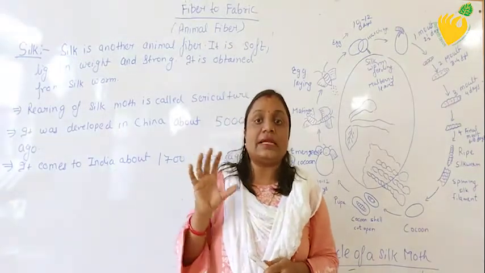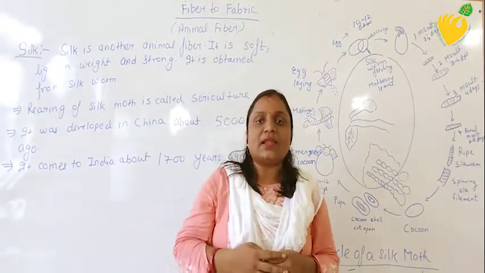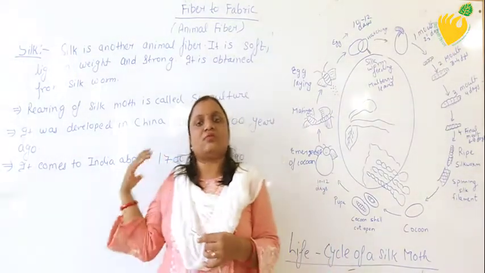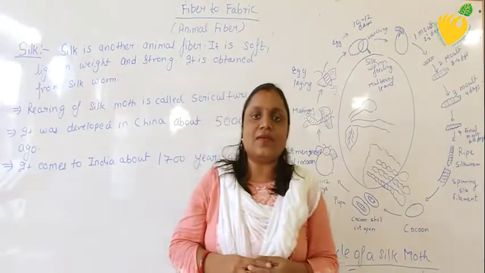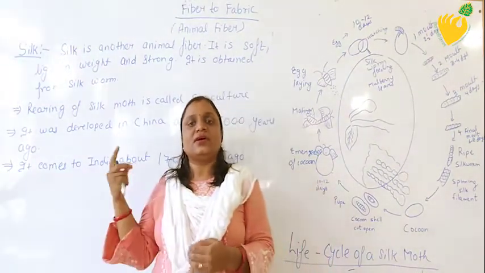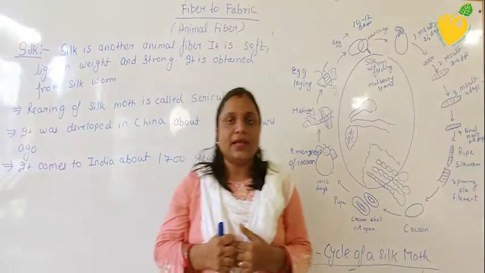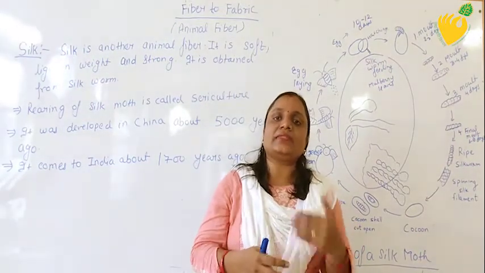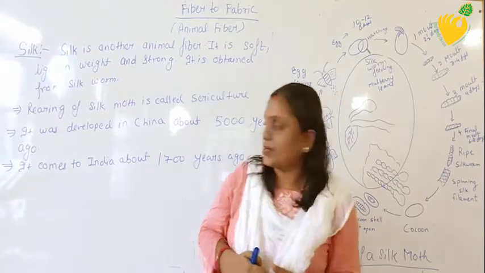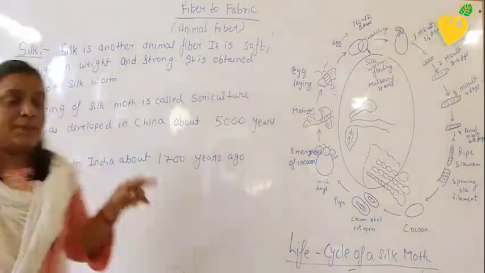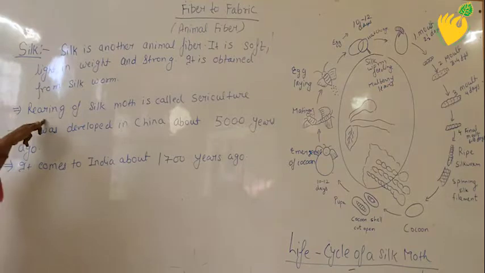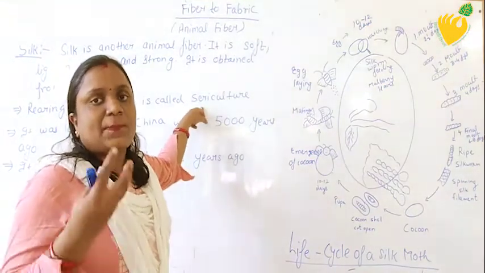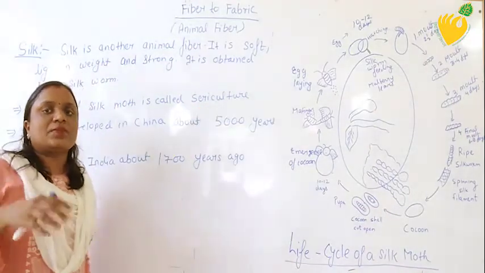Okay, because it is very costly, and somehow it is good as well as bad for nature. So I will tell you one by one how silk is obtained and the whole process for obtaining silk fiber from the silk moth. The production of silk, or you can say rearing of silk moth, is called sericulture. Sericulture is the process of obtaining silk from a silk moth.